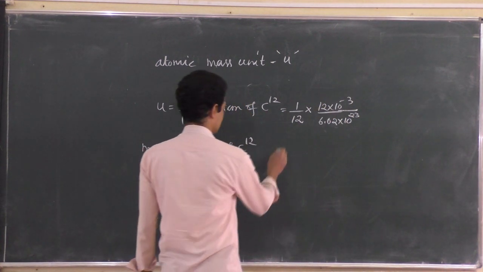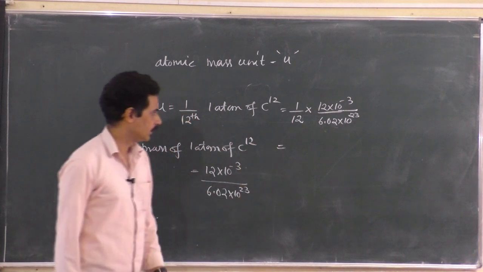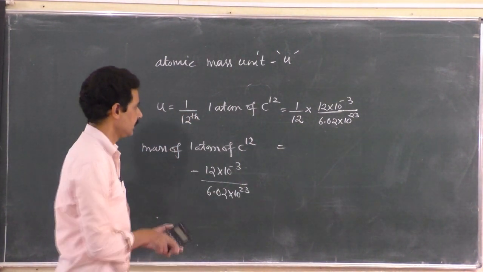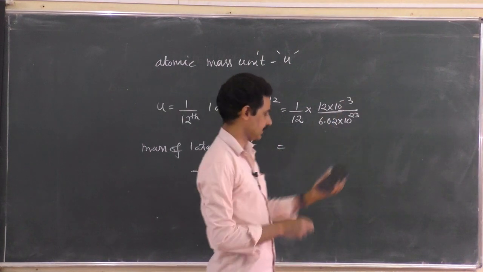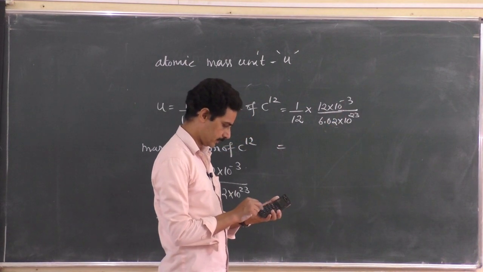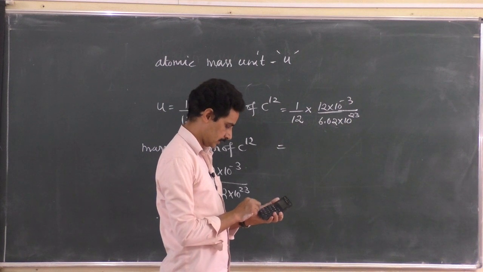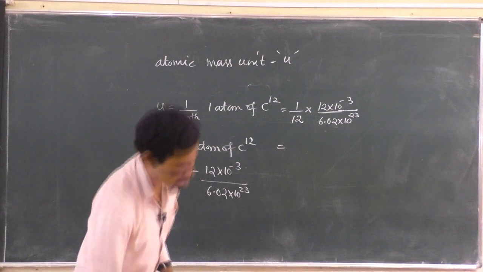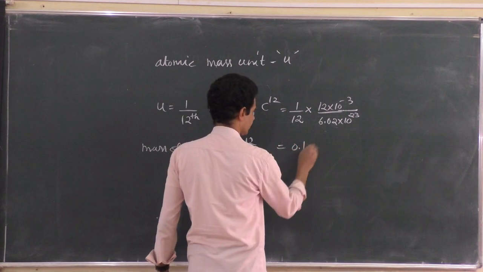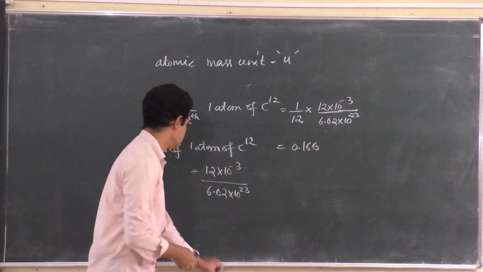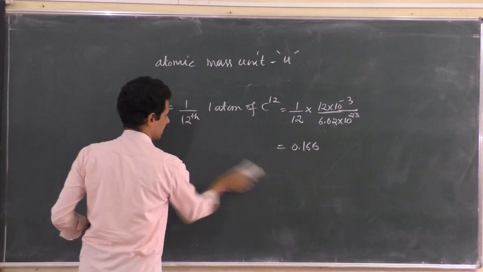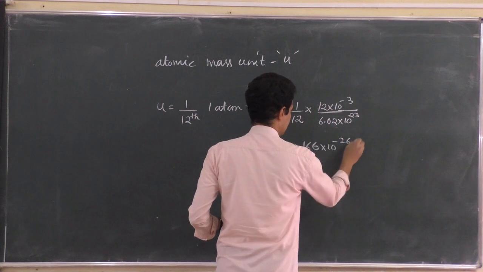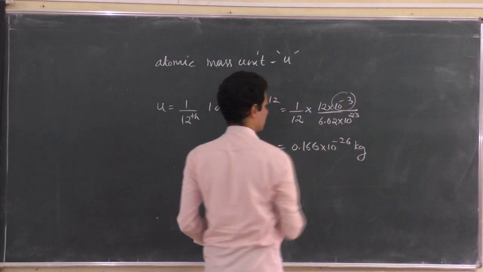So what is this answer? If you calculate this, 1 by 6.02, right? The 12 will cancel, and this will be 10 to the power minus 26, and 1 by 6.02 will be 1.66. Later digits I don't write, it is 0.166. I'll rub this now because it is unwanted, it's already substituted. 0.166 into 10 to the power minus 26 kg, because I have already converted it into kg.